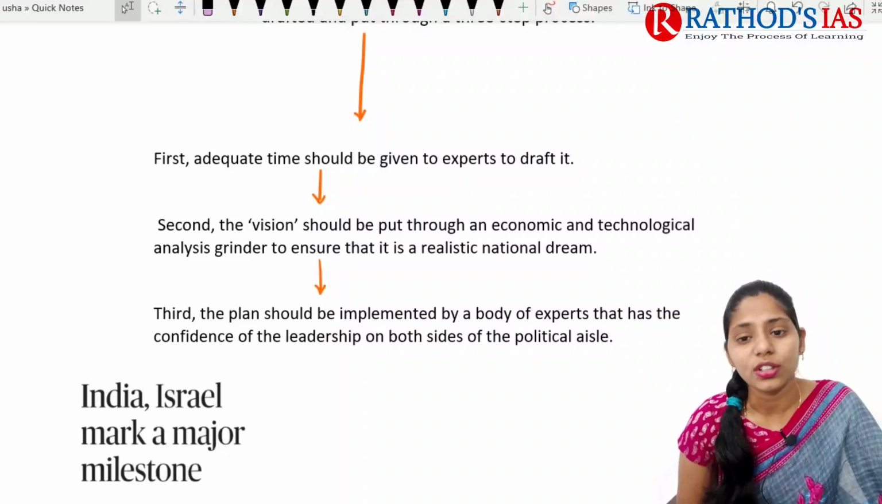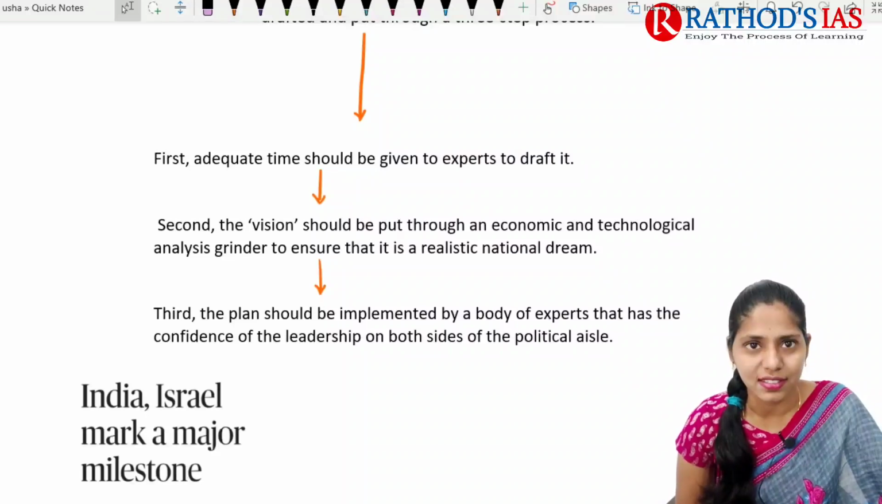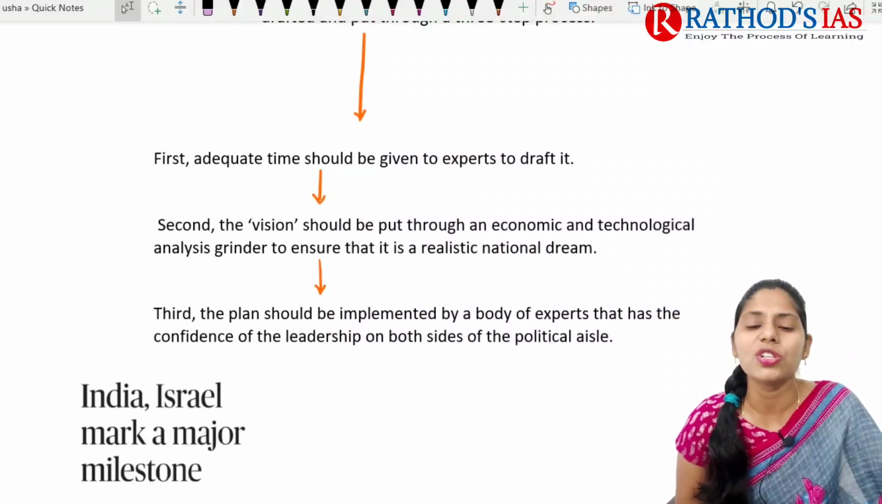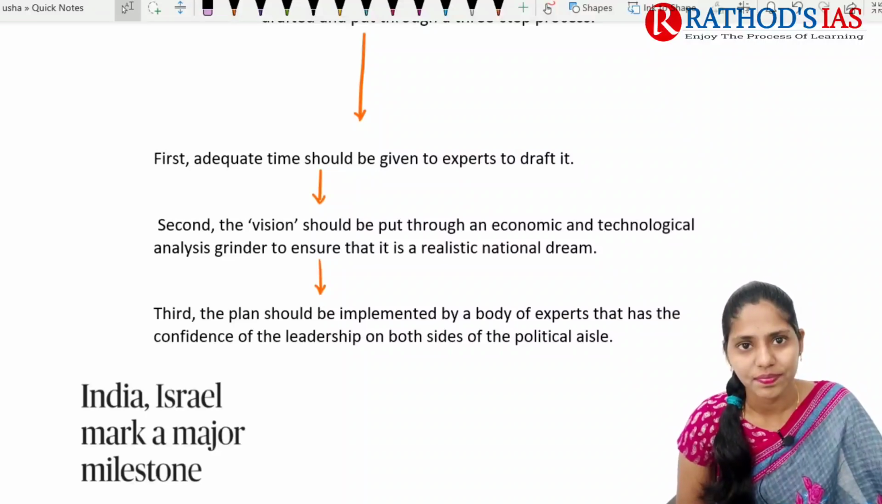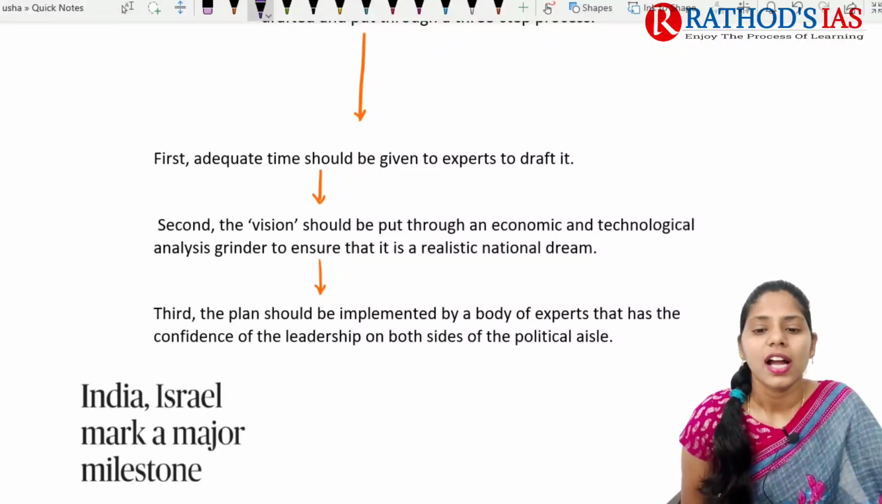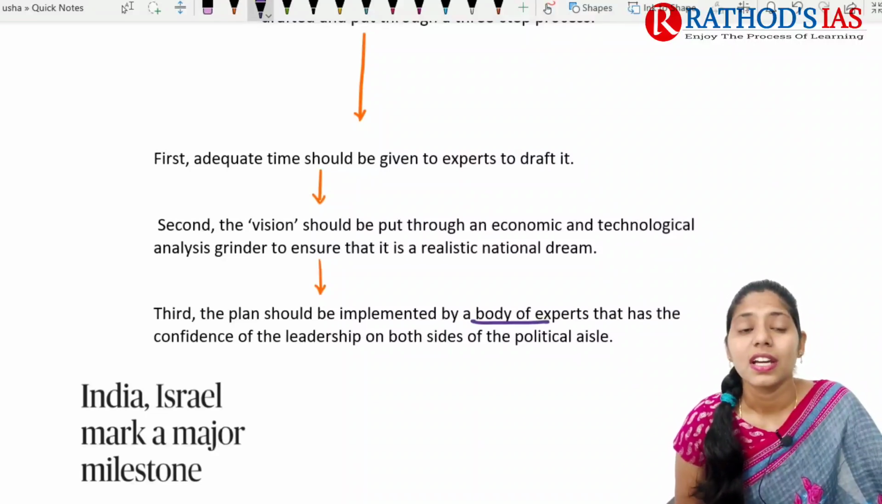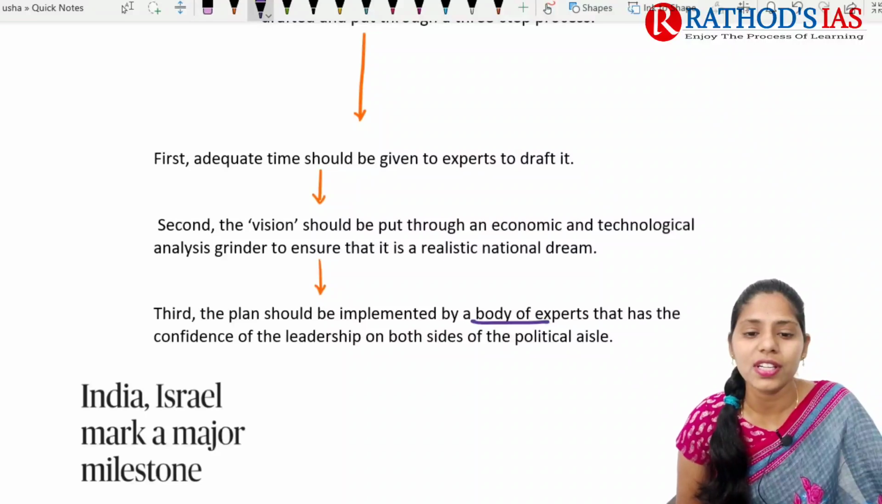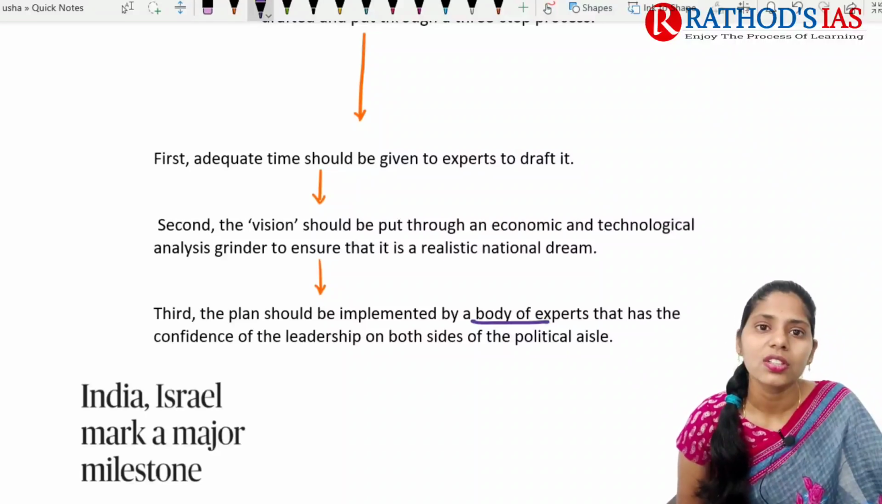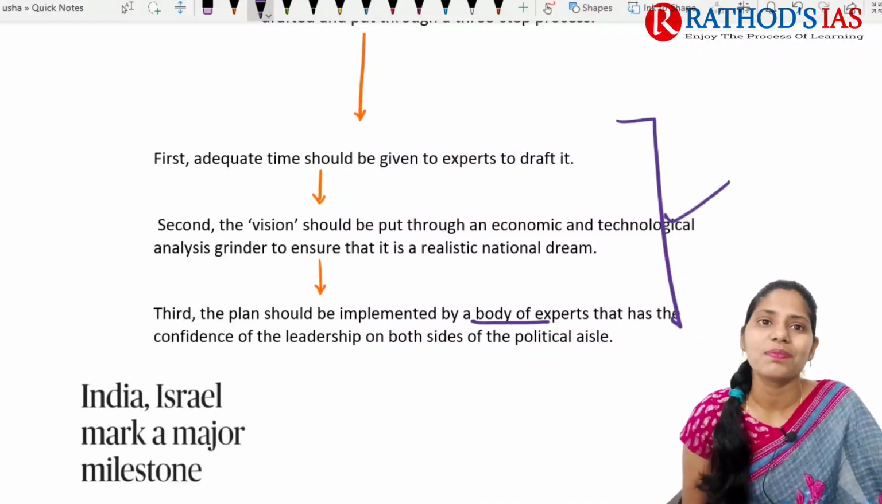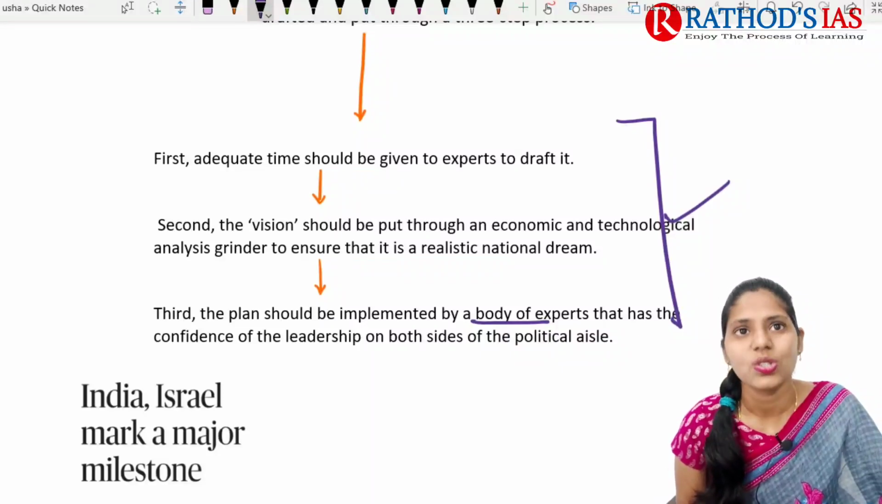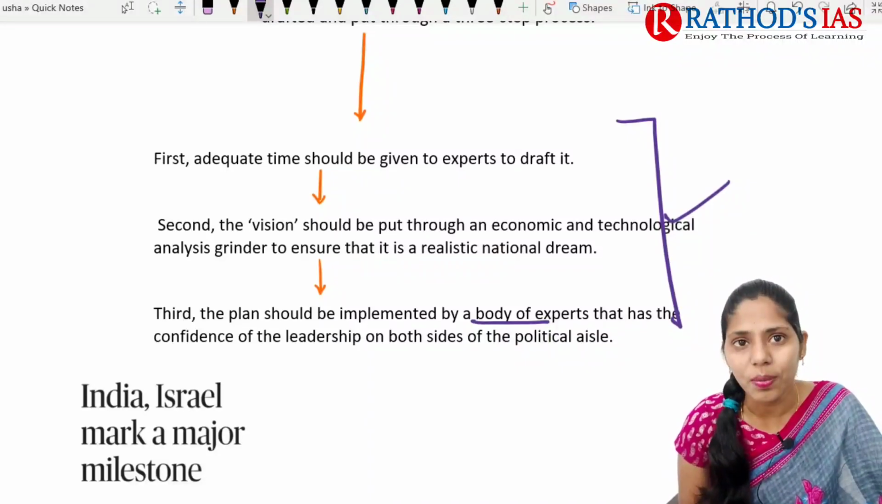And we need to go through technological, economical analysis. And we need to ensure a realistic national dream. And we need to implement that policy with a body of experts, and those people should have confidence. So this is a 3-step process which is mainly suggested by the author. So this is the gist of this topic, and I hope it is very much clear.